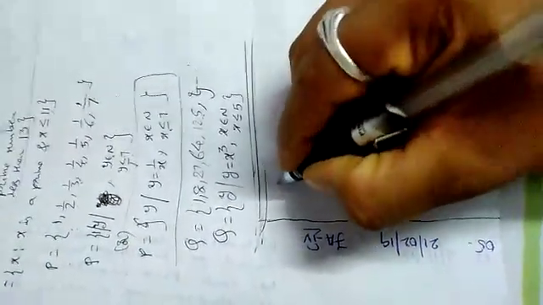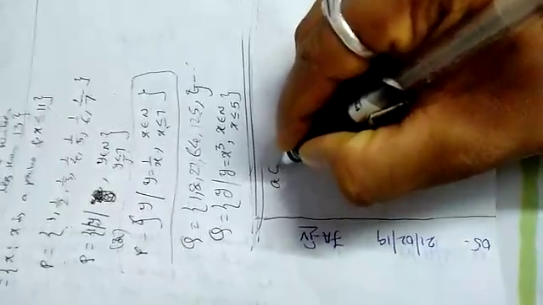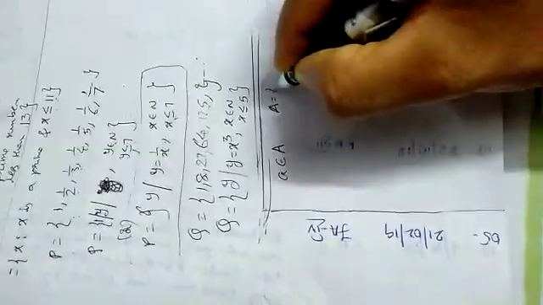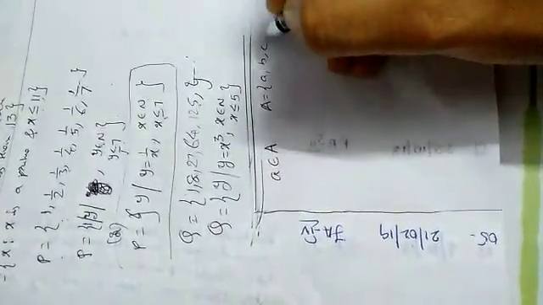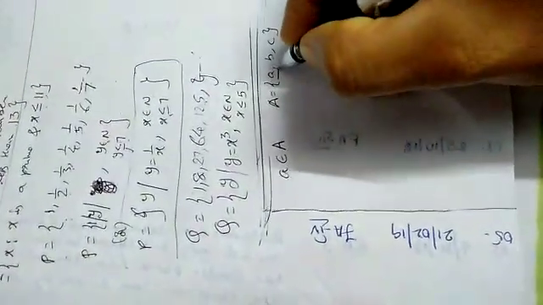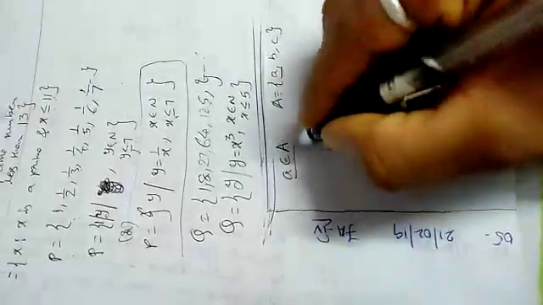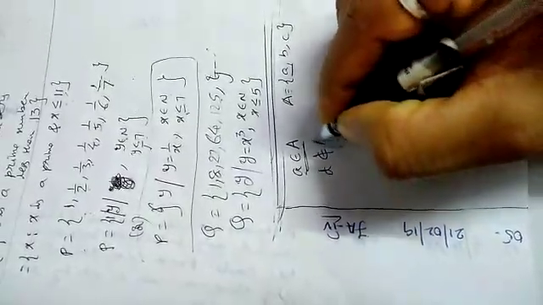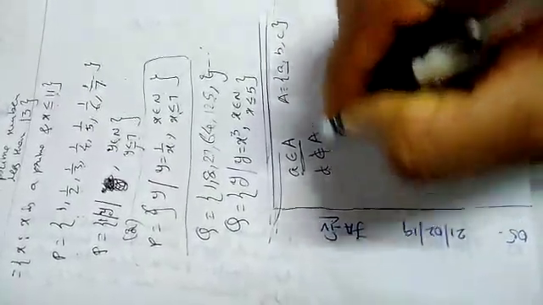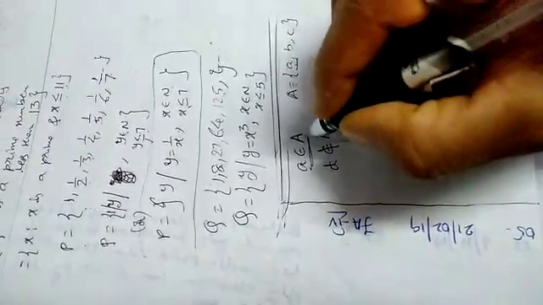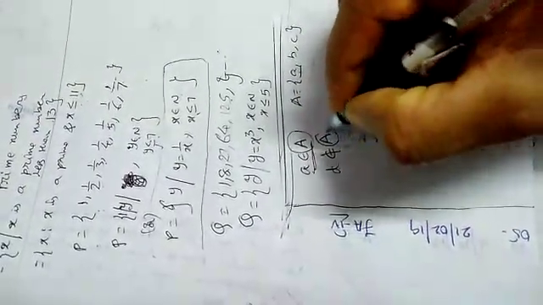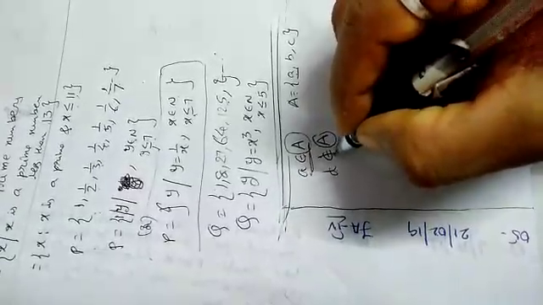So, while you're writing an element like a belongs to A, where A equals, for example, if I write here {a, b, c}, that means a is an element in the set A. We will write like this. For example, if you write here d does not belong to A, it means d is not an element in the set A. This is the belongs to symbol. This is the does not belong to symbol.